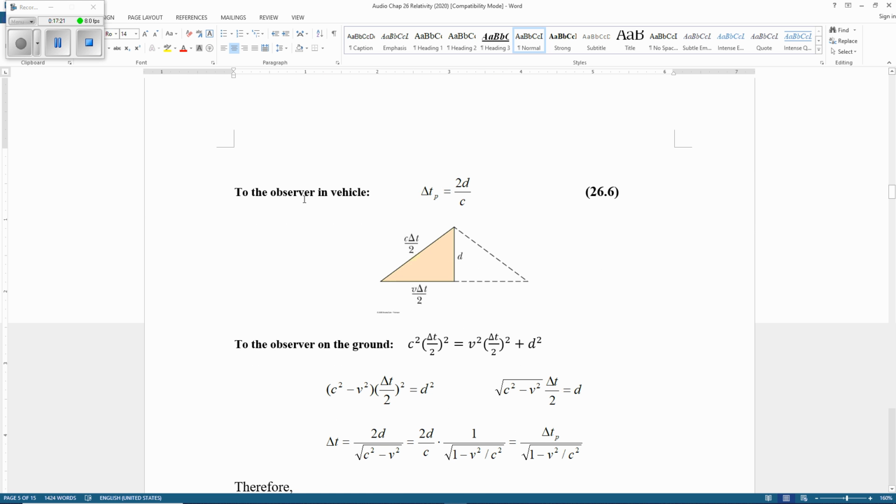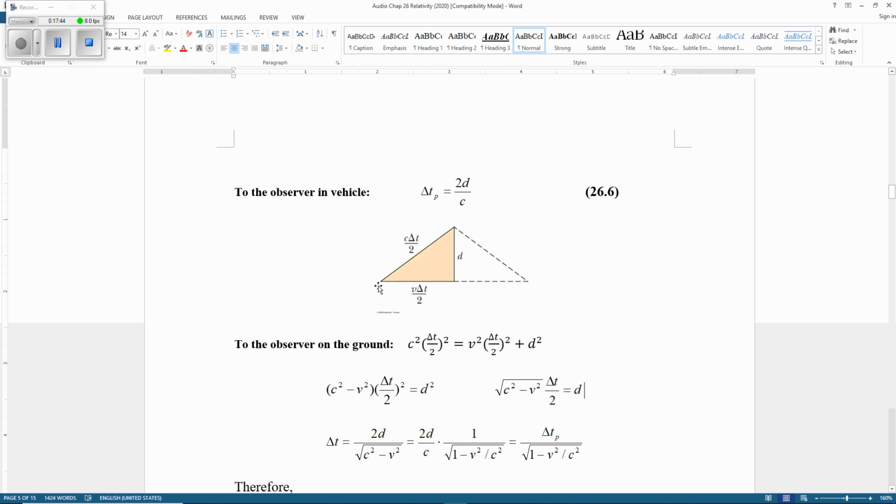To the observer in the vehicle, that's Mary, the time is 2d divided by c. That's the total distance up and down, divided by the speed of light. This time we call delta t p, measured by Mary.